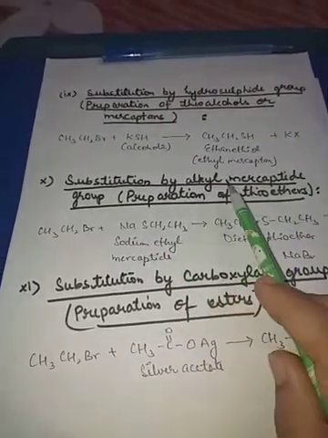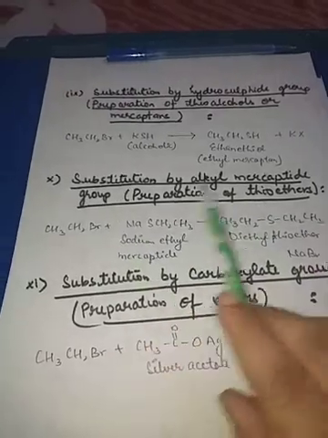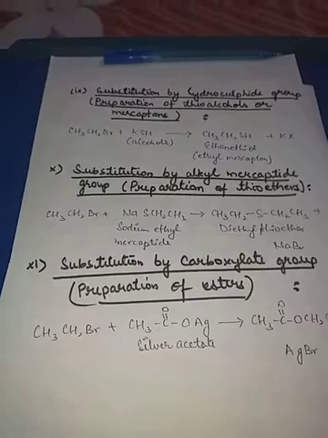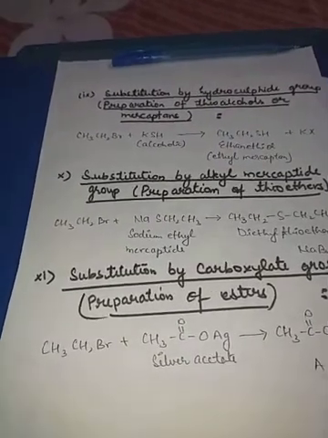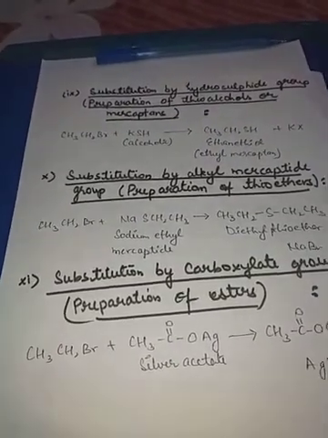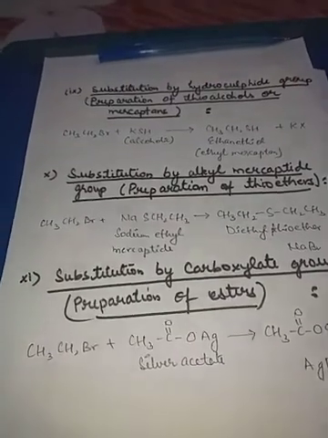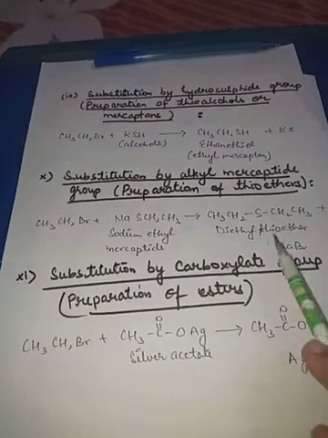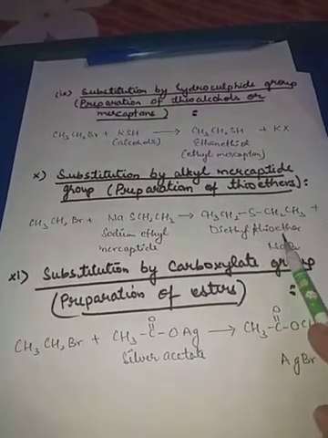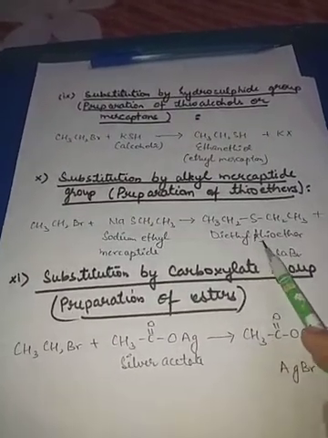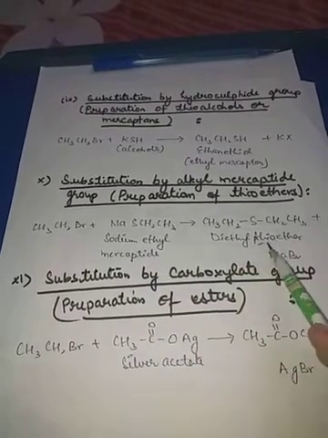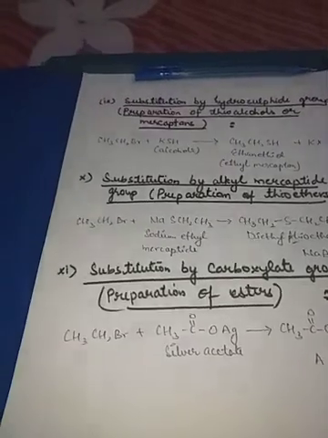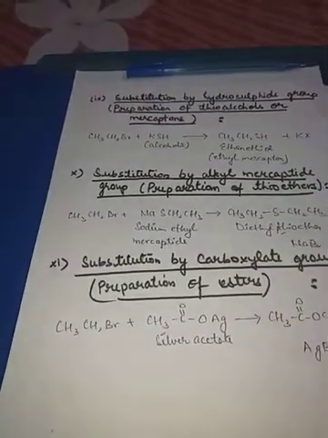Substitution by the alkyl mercaptide group. That was sodium ethoxide, NaOCH2CH3, and this is NaSCH2CH3. So just as we were getting ethers there, here too we will get diethyl thioether. The word thio will be attached here. Diethyl thioether is formed along with the same reactions, just in place of oxygen, sulfur is present here.